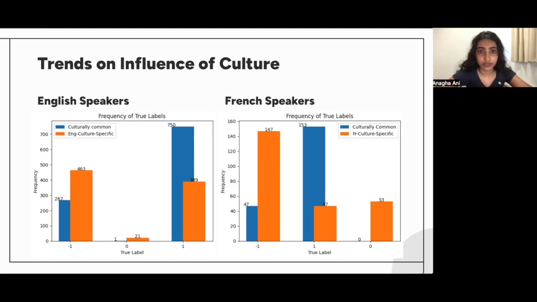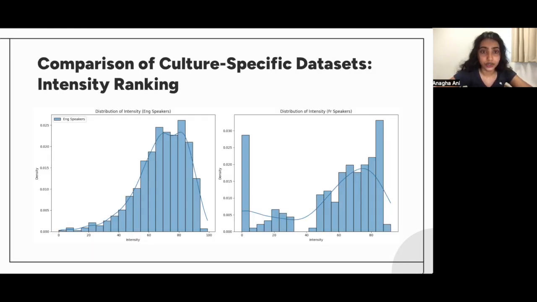Following the identification of the best models, the analysis of the trends in the misclassified subsets found that the subset of data points that are influenced heavily by those aspects of culture or common sense knowledge that is specific to each language are skewed more negatively in terms of polarity, whereas those data points that are culturally common to both languages are skewed more positively. The two extracted datasets were then fed into the Sentic API to identify the resulting trends.